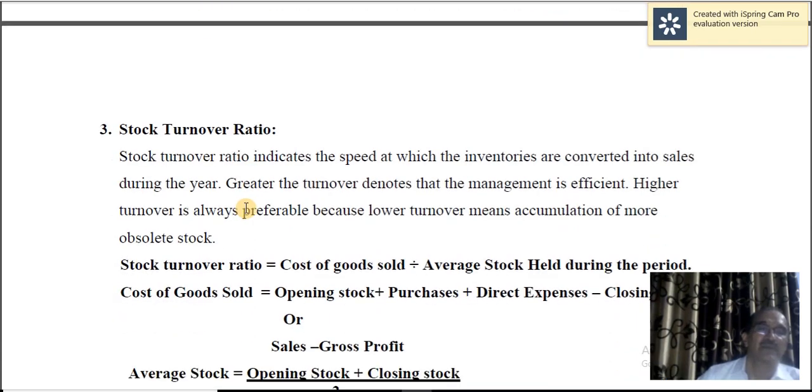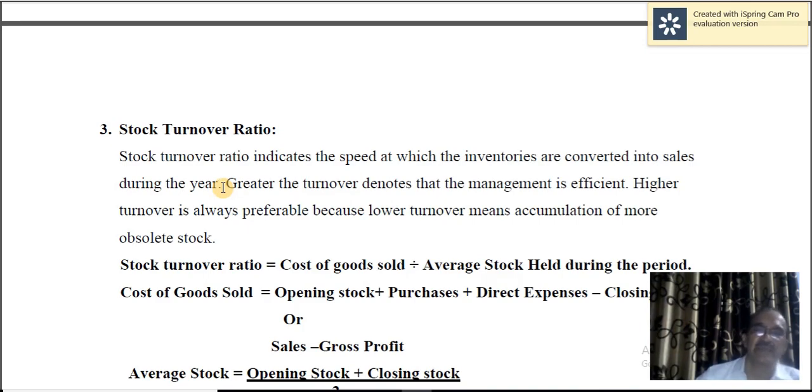Okay, stock turnover ratio. I told you current ratio must be supplemented by stock turnover ratio and debtors turnover ratio, etc., so that your analysis and interpretation of financial statements will be meaningful. Stock turnover ratio indicates the speed at which the inventories are converted into sales during the year. How fast the inventories are converted into sales, that is important.